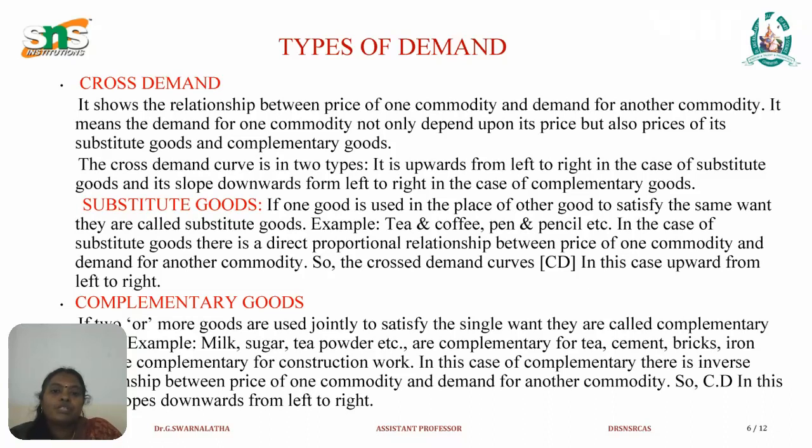Complementary goods. If two or more goods are used jointly to satisfy a single want, they are called complementary goods. Example: milk, sugar, tea powder, etc. are complementary for tea. Cement, bricks, and iron are used as complementary goods for construction work. In the case of complementary goods, there is an inverse relationship between price of one commodity and demand for another commodity. So the curve slopes downwards from left to right.